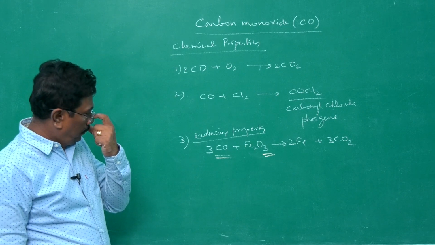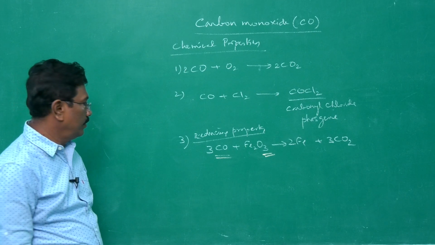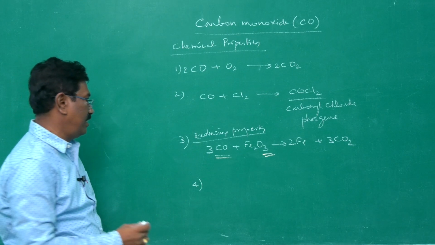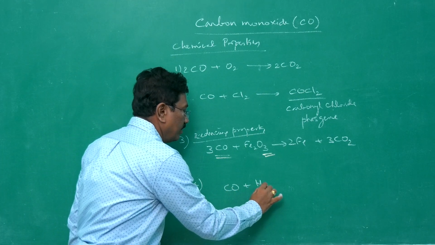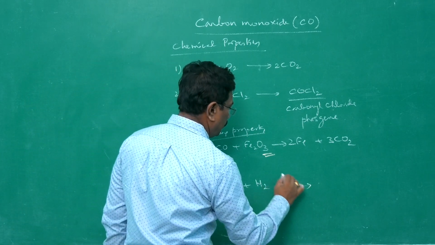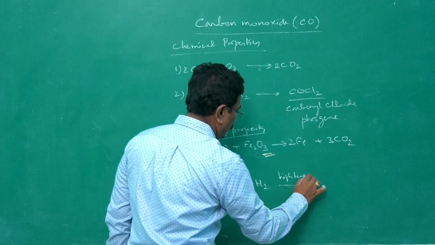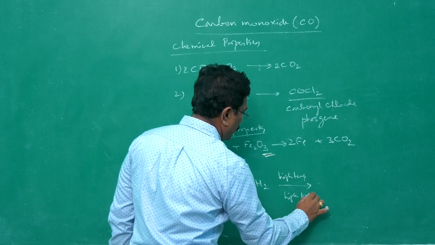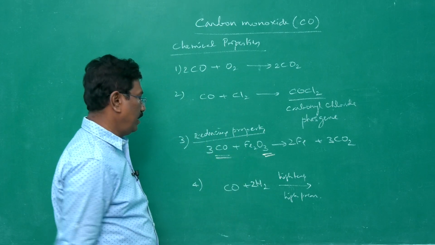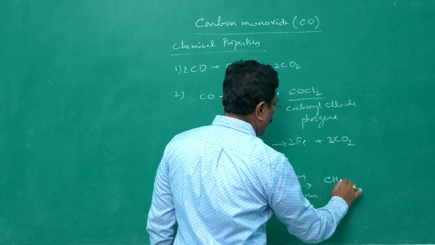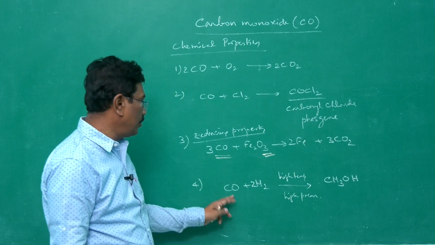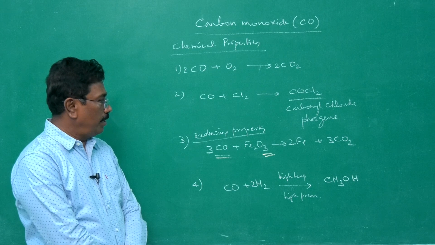Then fourth reaction, synthetic gas or syngas. It is mixture of carbon monoxide and hydrogen. When it is made to react at high temperature and high pressure, what is happening? Carbon monoxide and excess hydrogen react to form methanol. So methanol may be formed by the reaction of carbon monoxide with hydrogen, and it is known as syngas. Syngas is a mixture of carbon monoxide and hydrogen. So it produces methanol.